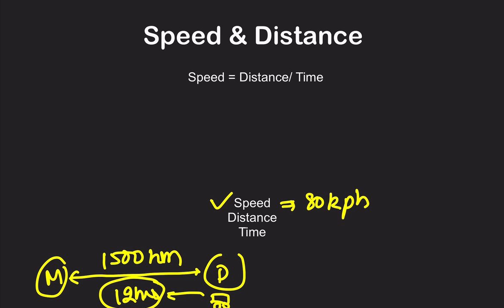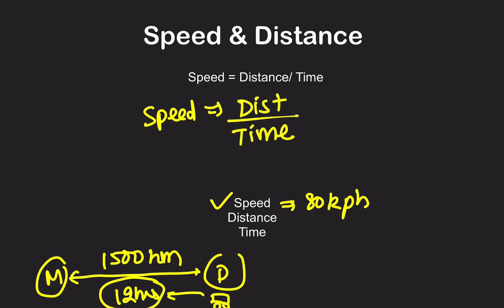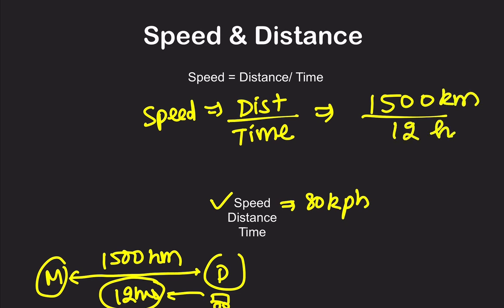Right? Now, if you know three terms: speed, distance, and time. What is the formula, or the relation between them? So the formula is: speed, whatever you see in the speedometer, is equal to the distance covered by you divided by time. Now, distance covered by you in this example, suppose 1500 kilometers is the distance between Delhi and Mumbai, and I take 12 hours. That is 1500 kilometers divided by 12 hours.